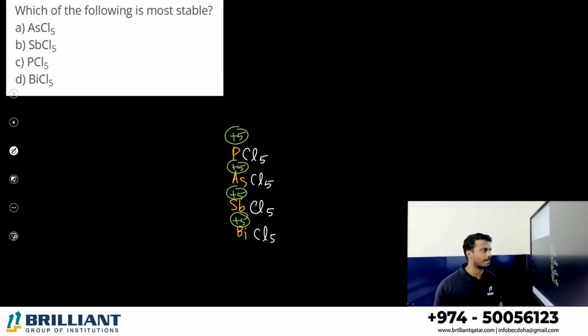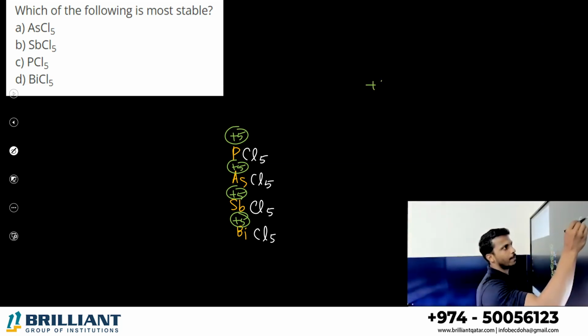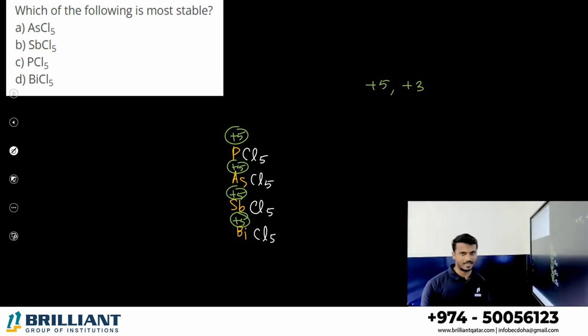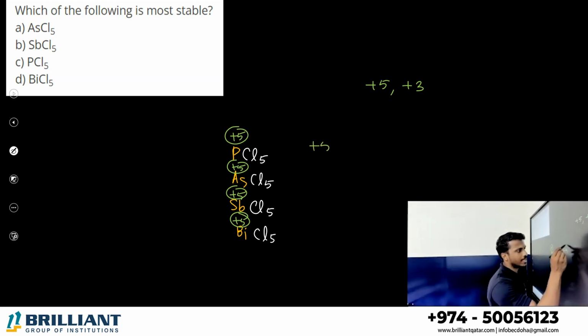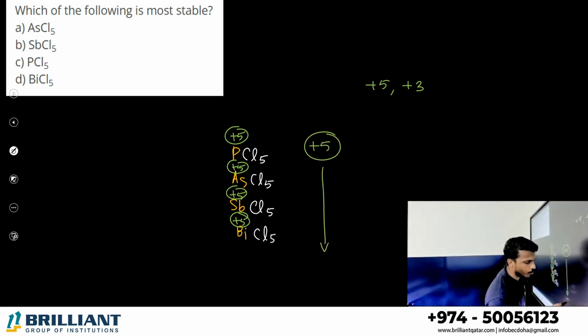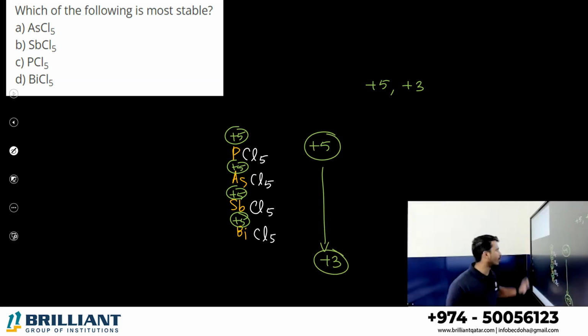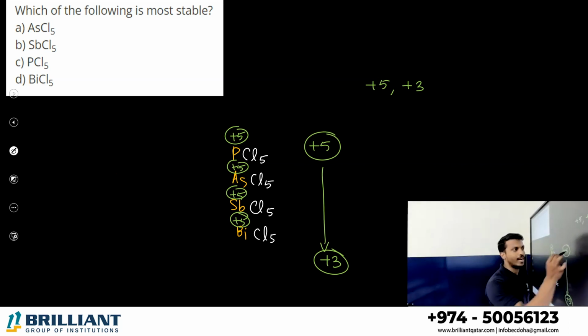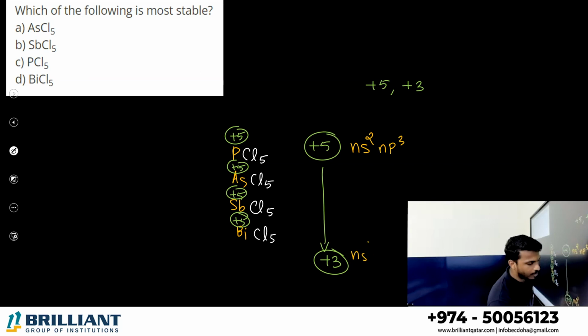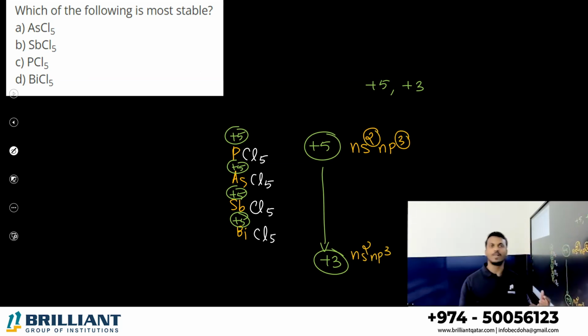What is the inert pair effect? Nitrogen family elements generally show two oxidation states, +5 and +3. The topmost elements, except nitrogen, show the +5 oxidation state. Down the group it comes to +3. How does it show +5? The general electronic configuration of the nitrogen family is ns2 np3. If it donates electrons from both p and s, it shows +5.